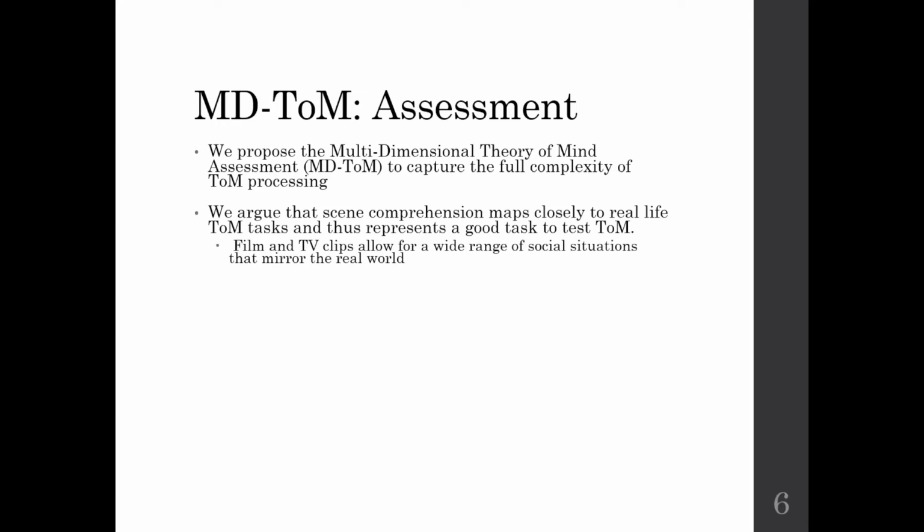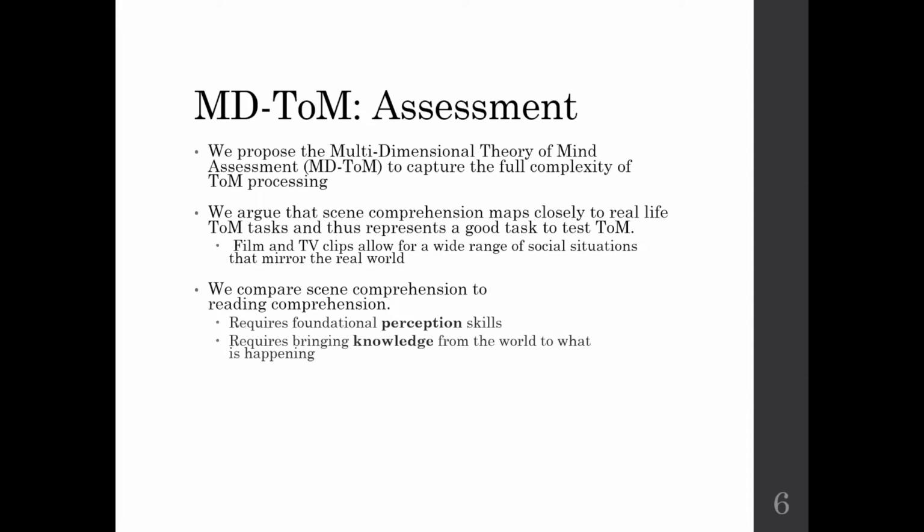And so what we're using is film and TV clips, which allow for a wide range of social situations that mirror the real world. One thing that we pulled from as a metaphor was reading comprehension to compare to scene comprehension. What is required for successful reading comprehension is also required for successful scene comprehension. We find that reading requires foundational perception skills, such as phonological awareness and the ability to perceive words. And we need perception skills for perceiving, for instance, facial features and gestures. Successful reading also requires bringing knowledge from the world to what is happening.